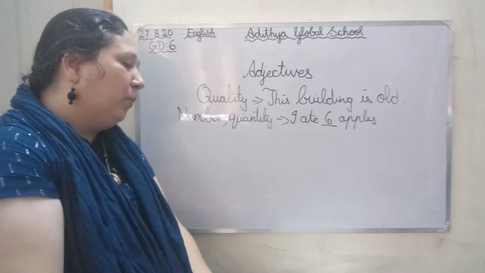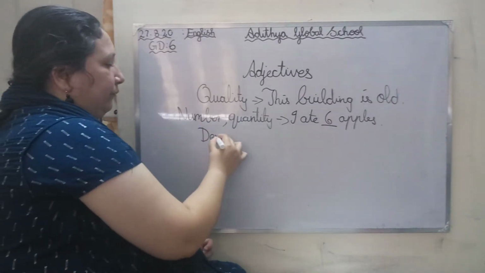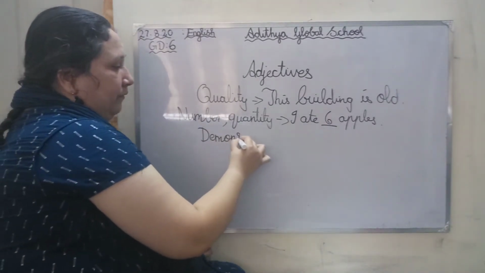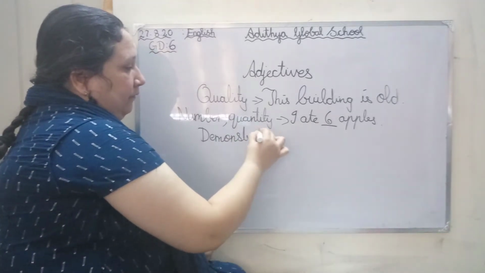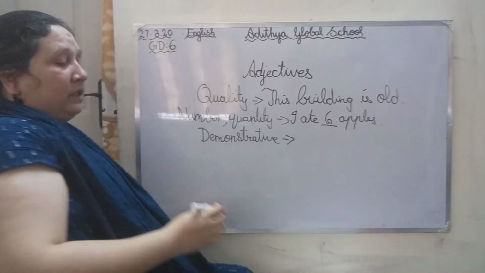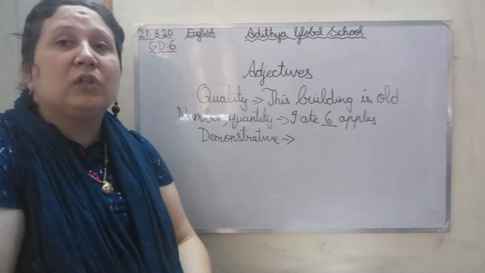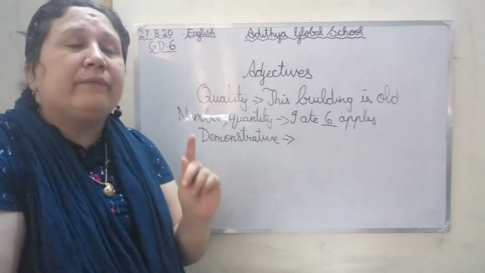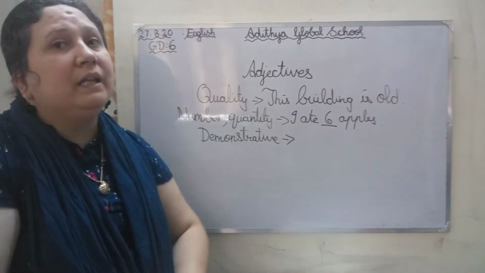And next we move on to demonstrative adjectives. Demonstrative means I am talking about a specific person, place or thing. So what is specific? If there are 5 pencils and I say give me a pen, that is different.